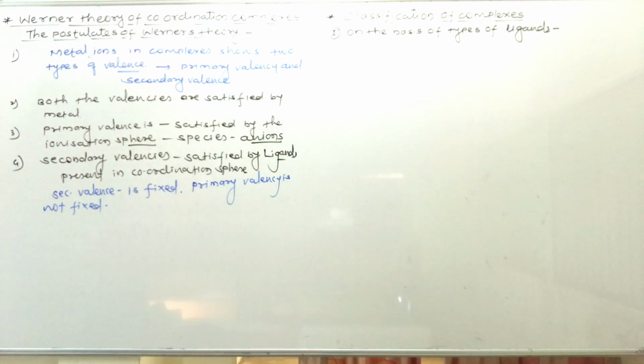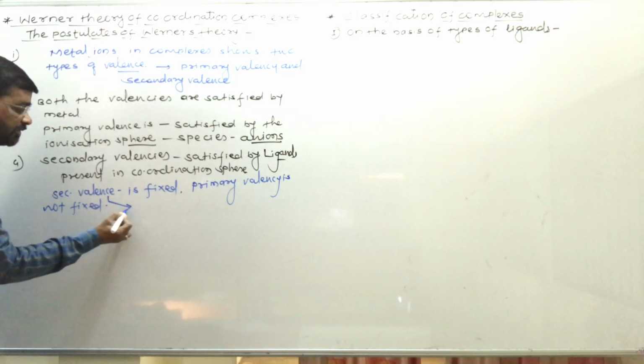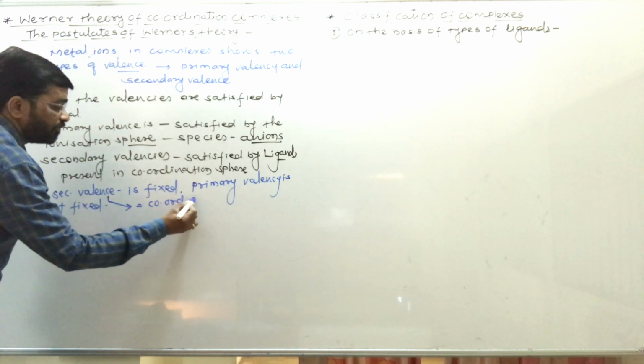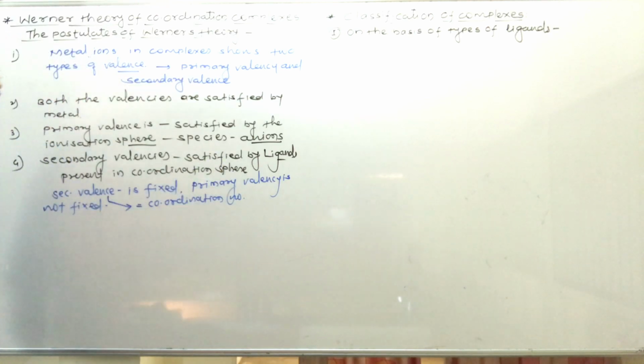Another postulate of this theory is that the number of secondary valence is equal to the coordination number. So these are nothing but the postulates of this theory.